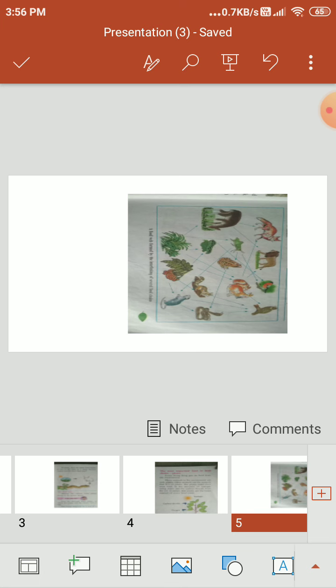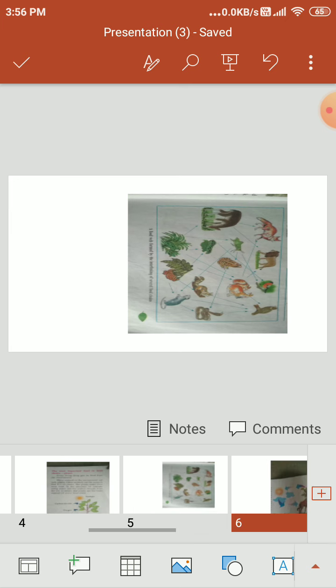You have to do the homework. You have to note down many food chains, just like the one food chain I have given here: grass is eaten by the caterpillar, the caterpillar is eaten by the grasshopper, the grasshopper is eaten by the bird, and the bird is eaten by the eagle. Next one: again the grass, the caterpillar is eaten by the frog. This is one chain. You have to note down one or two or three or four such chains in your notebook.